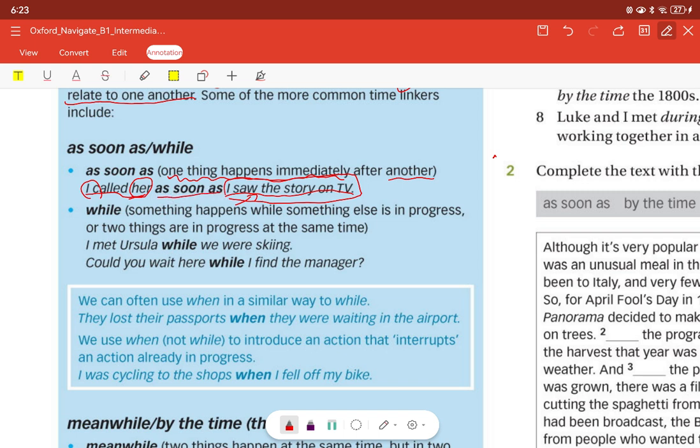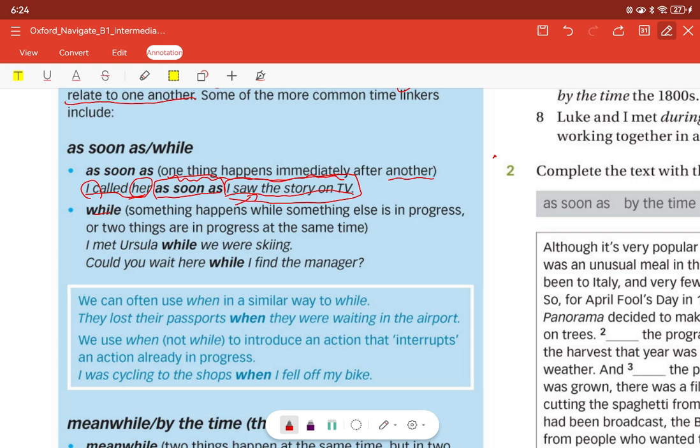We link these two events using as soon as. I called her as soon as I saw the story on TV. So when we want to mention that one activity happens immediately after another activity, we can use as soon as.